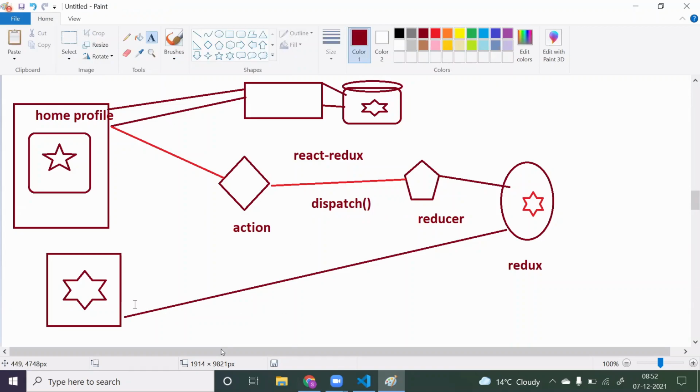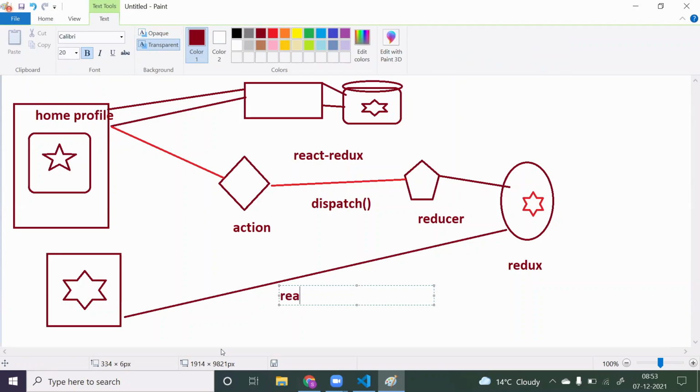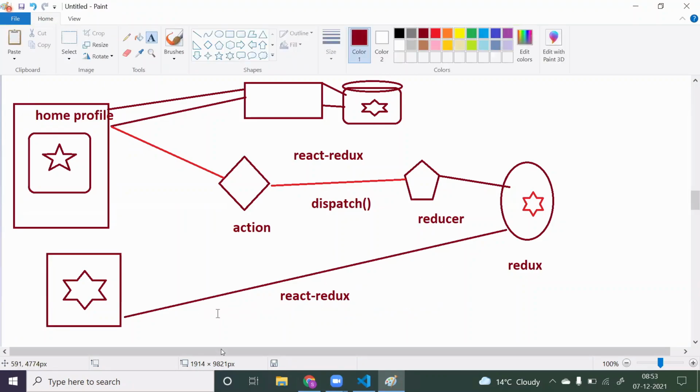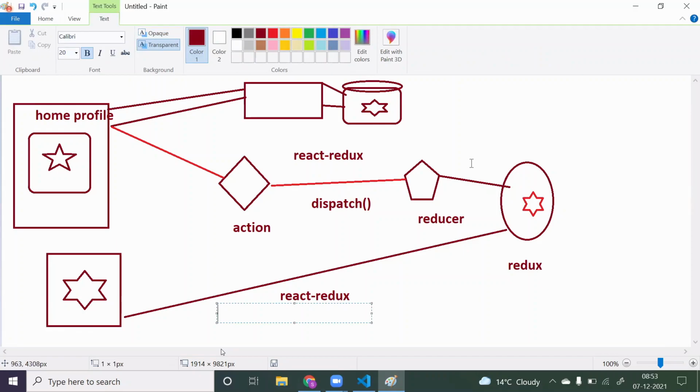Here again, if you want to fetch, this is the second part. I'm not explaining that in detail. But if this component wants the data from here, again you have to take the help of React Redux. Using React Redux, we can just take the data from here. So that's why I have not explained much. I have directly told we can take the data. This is the next part. Once we are able to store successfully, then we will see how to take the data from there.